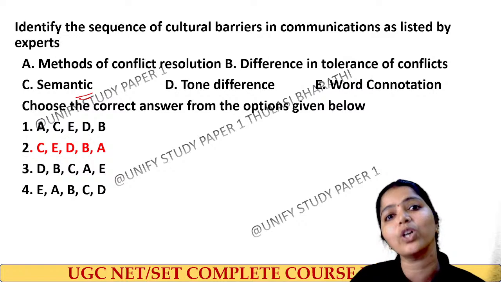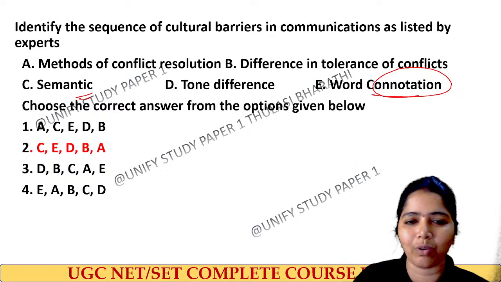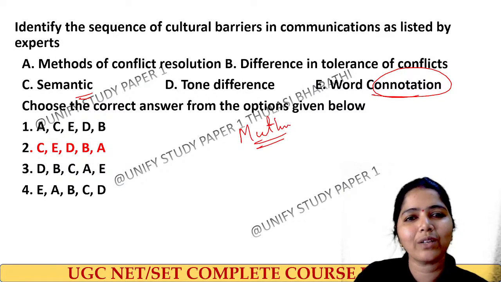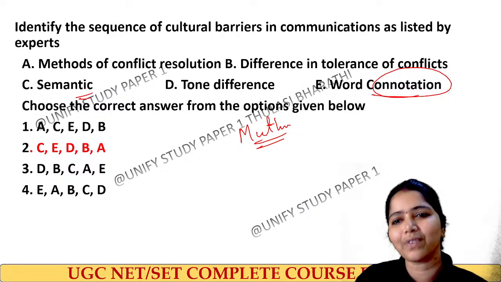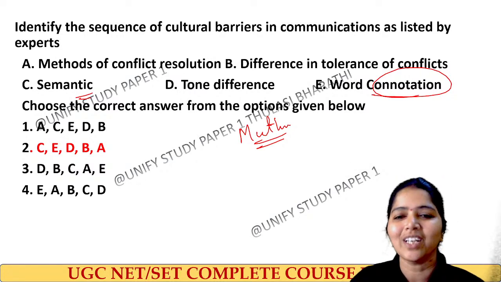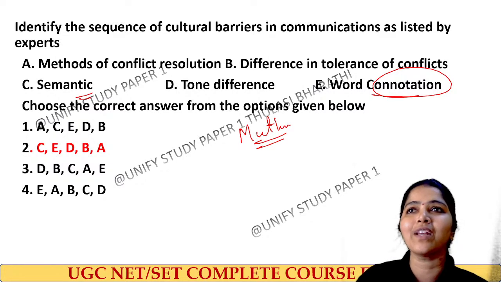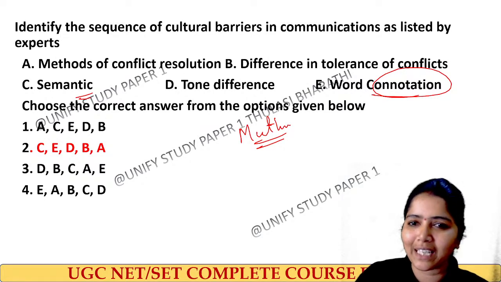Then we have the word connotation. What do you mean by connotation? I belong to Tamil, so I remember a film called Muthu, a Rajnikant film. In that one, he used to say patti. This patti means dog, right, according to Kerala. But here patti has a different meaning. So that comes under semantic and word connotation. Word meanings and attributes will differ with respect to culture.